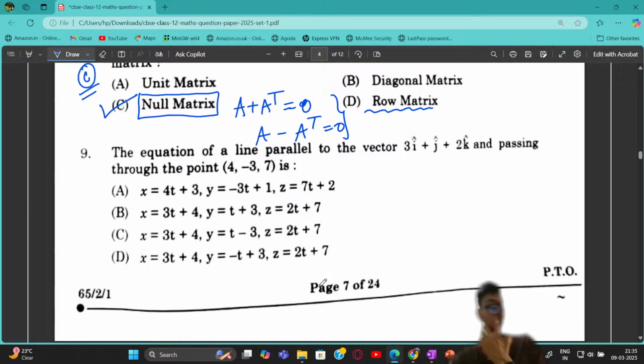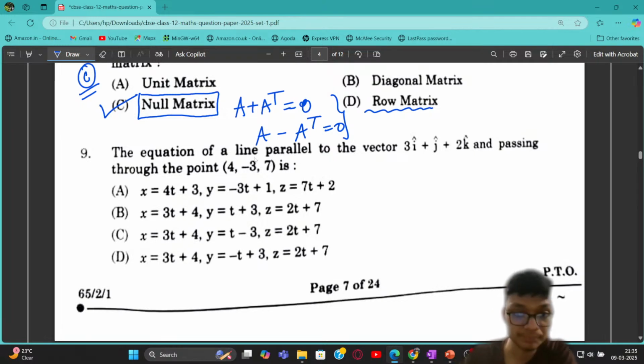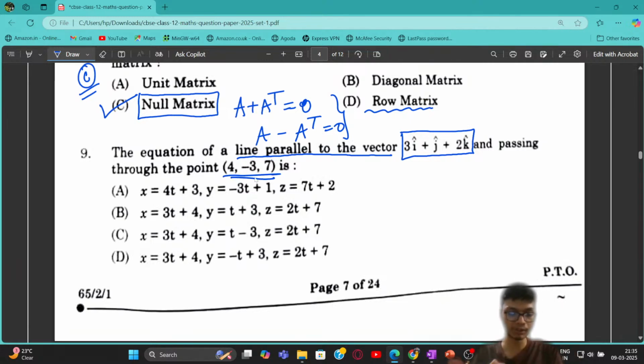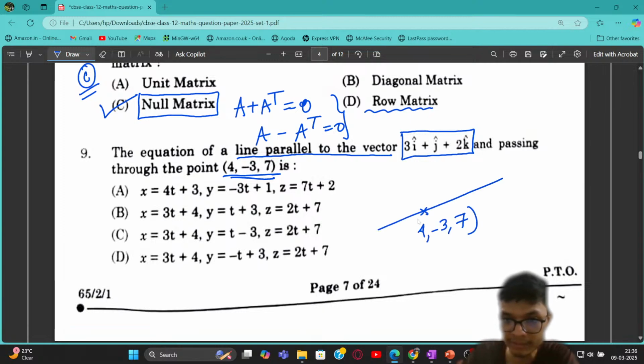Again, a simple problem. I said that the parametric form of equations of straight lines and planes is going to be really important. You can see over here that the question directly came up, right? You have to find the equation of the line which is parallel to this particular vector and passing through this particular point. If you recall, this is a question of parametric equations of straight lines, right? Whenever a line is passing through a certain point, the point is mentioned as 4 comma minus 3 comma 7, and it is directed along this particular vector. That L vector is given as 3 i cap plus j cap plus 2 k cap, right?